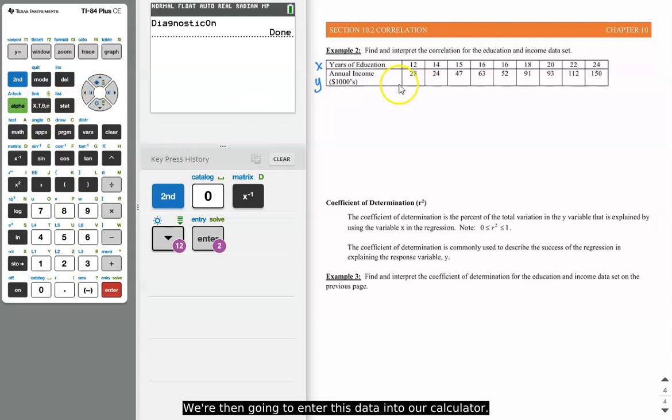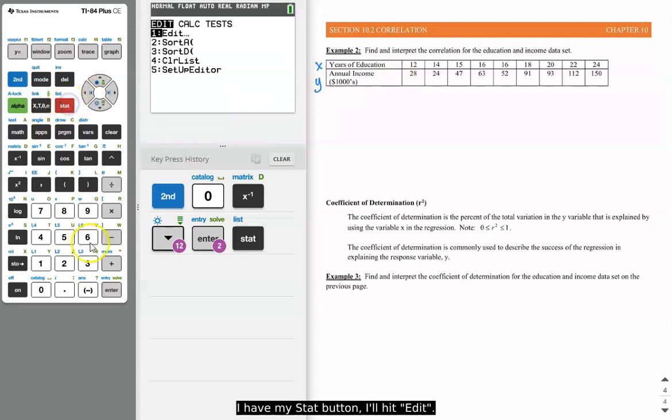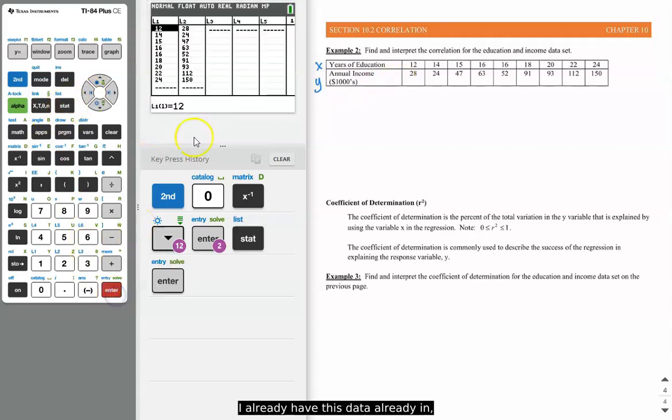So we're then going to enter this data into our calculator. So I'll hit my stat button, I'll hit edit. I already have this data in since we've worked with it in a previous section. So if you want, you can pause the video, go through and enter this data. So X is going to be L1 and Y is going to be L2.